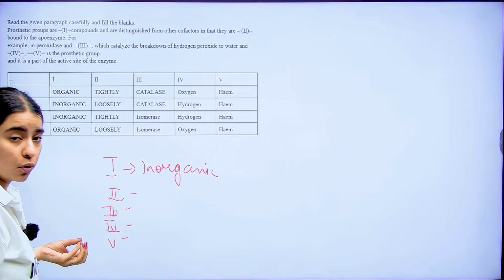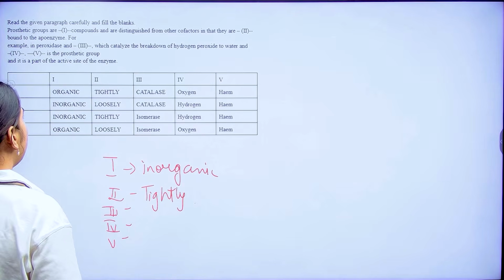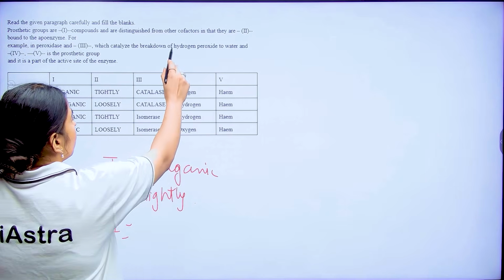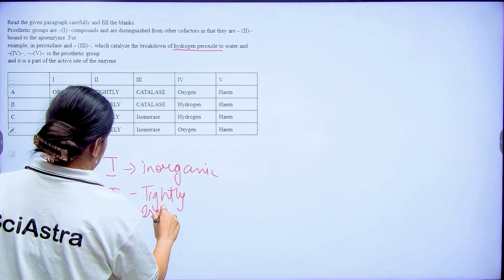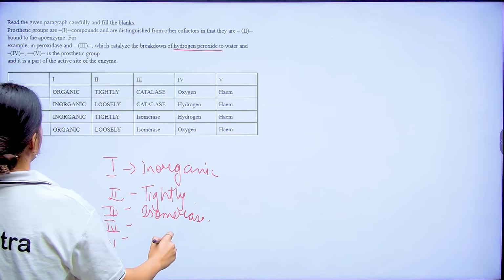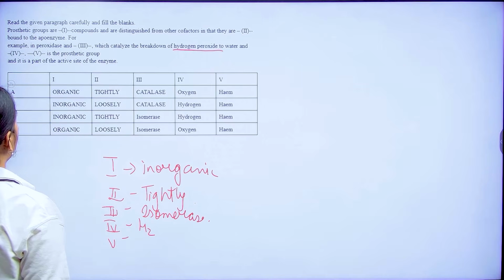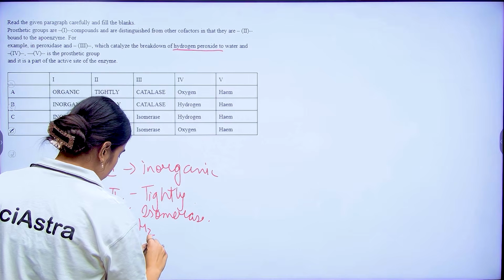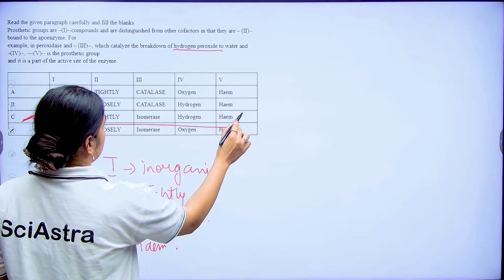They are tightly bound to the apoenzyme. Example: in peroxidase and dash, which catalyze the breakdown of hydrogen peroxide into water and oxygen, dash is the prosthetic group. What is the prosthetic group here? Heme is the prosthetic group here. So option number C is correct.